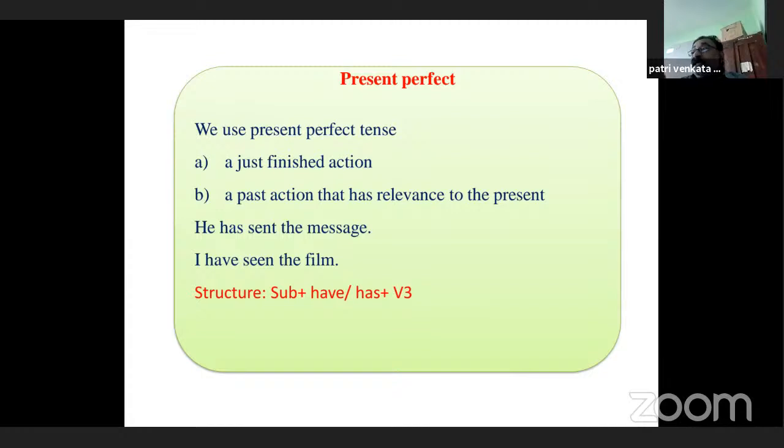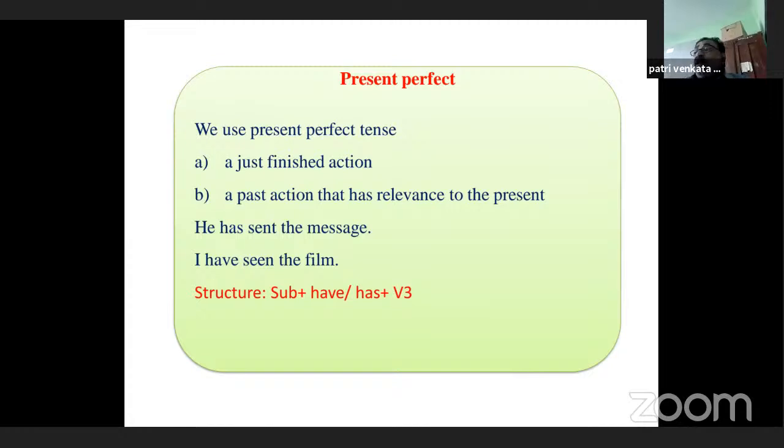So that is he has, she has, it has, Rama has, Krishna has, the teacher has, the bird has, like that. I have, we have, you have, they have, children have, crows have, monkeys have, cows have, birds have, like that.